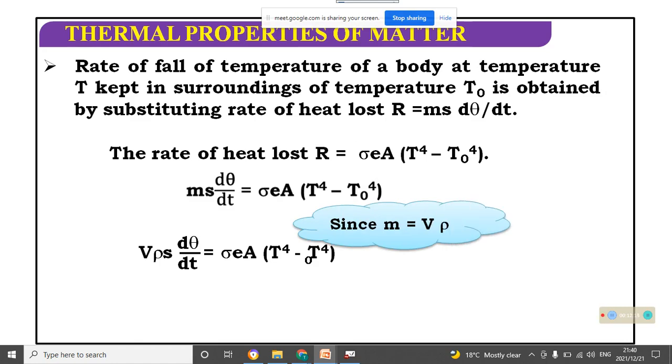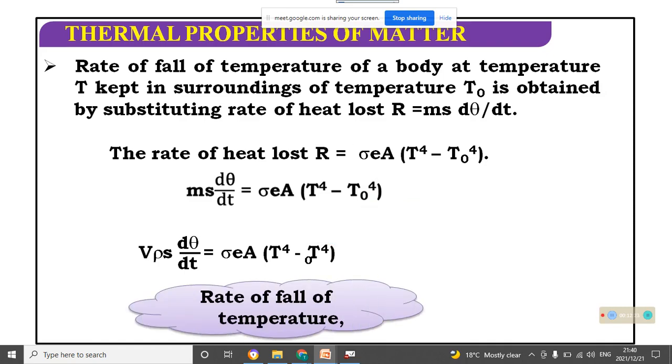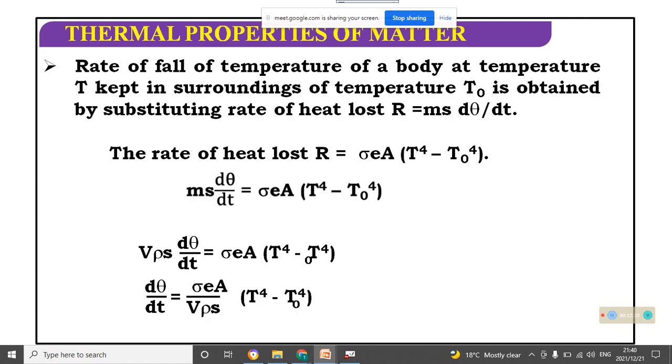Since m equals V into rho, the rate of fall of temperature d theta by dt, just substituting the values and rearranging the variables, we will get this form.